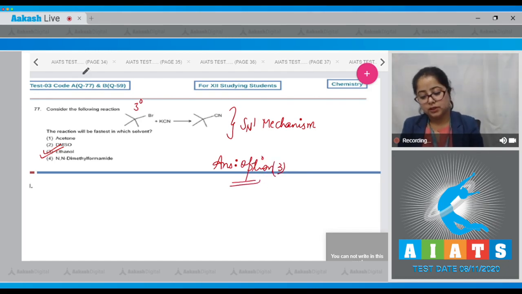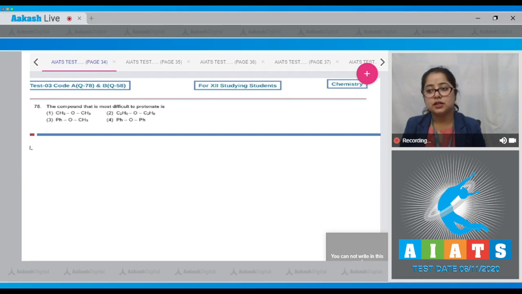Moving to next question, that is question number 78. Let's read the question. The compound that is most difficult to protonate is? Students, in this question we need to know that the lone pair of oxygen is more delocalized on the benzene ring. As a result, it will be less available for protonation, and the most benzene rings are present in option number 4, which is diphenyl ether.